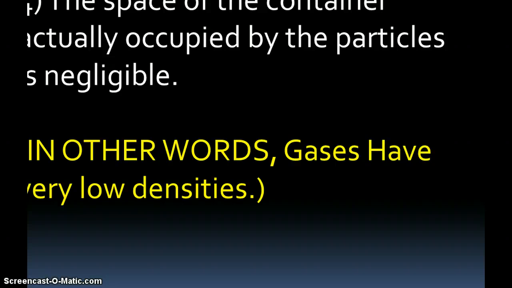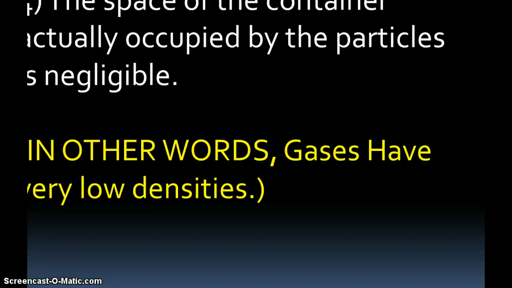And so the particles are widely spread apart, and therefore they have a low density. Typically gases do. You can compress gases. That means push the particles closer together, take them out of a larger container and put them in a smaller container, and they still fit. You can make the container yet smaller still, and they still fit.